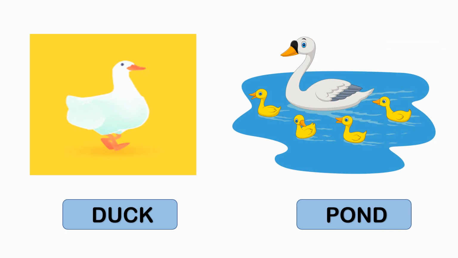Let me introduce about duck. Ducks lay eggs once a year and eat aquatic plants and tiny animals. All ducks have highly waterproof feathers. Now can you tell me where does a duck live? Yes, a duck lives in a pond.